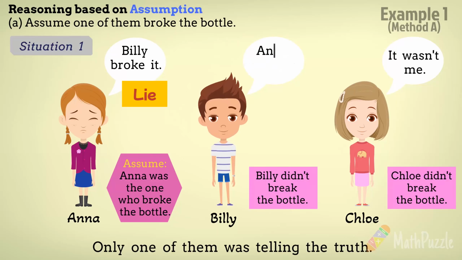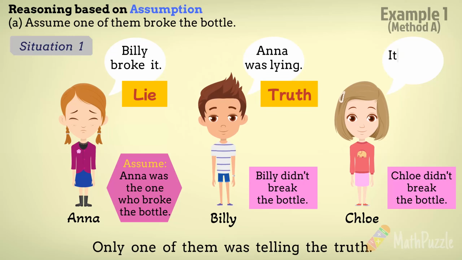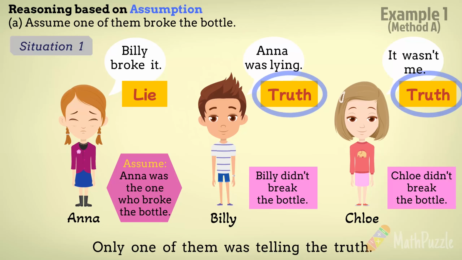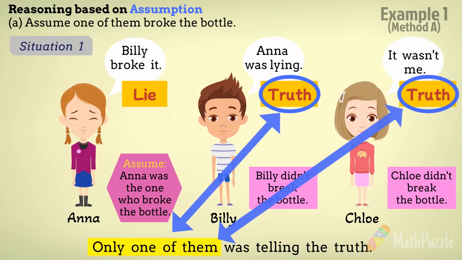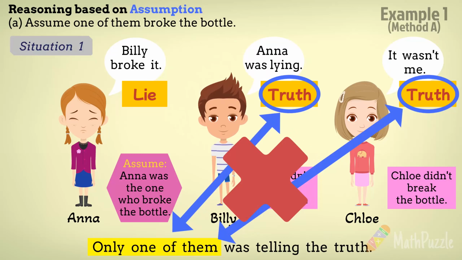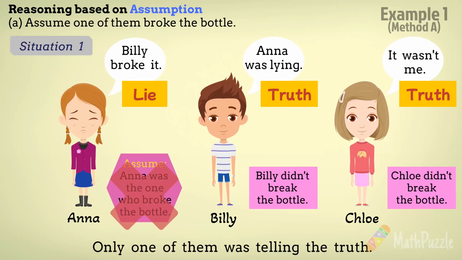Billy said, Anna was lying. So Billy was telling the truth. Chloe said, it wasn't her. She was also telling the truth. In this situation, two of them were telling the truth. It comes with a contradiction with the statement, only one of them was telling the truth. So we can conclude that this assumption is not valid. Anna didn't break the bottle.